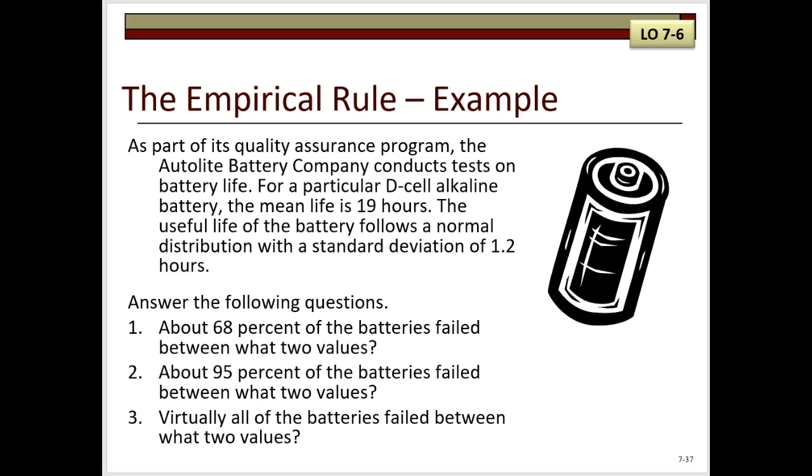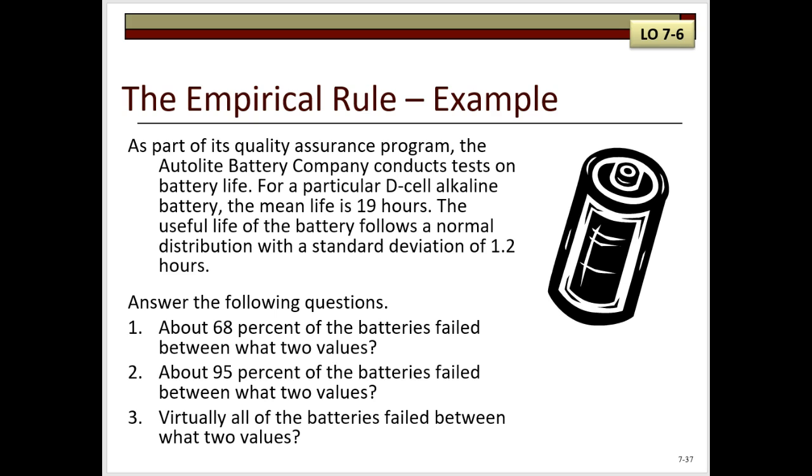As part of its quality assurance program, the Autolite Battery Company conducts tests on battery life. For a particular D-cell alkaline battery, the mean life is 19 hours. The useful life of the battery follows a normal distribution with a standard deviation of 1.2 hours. We are going to answer the following questions.